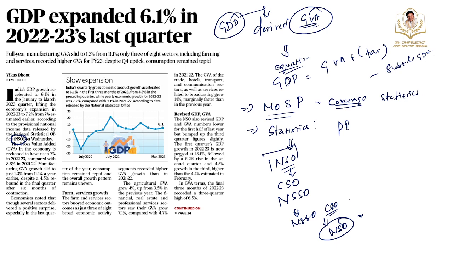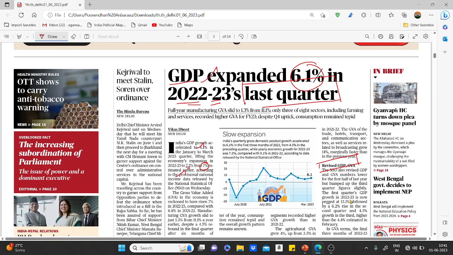This is your basic information, right? Moving towards the next article of the day, which is related to the national education policy. Before going into that, I want to give you some gist as well. This news is about Arvind Kejriwal to meet Stalin, Tamil Nadu Chief Minister, and Soren over the ordinance. You know the Delhi Chief Minister is seeking support from the different states that